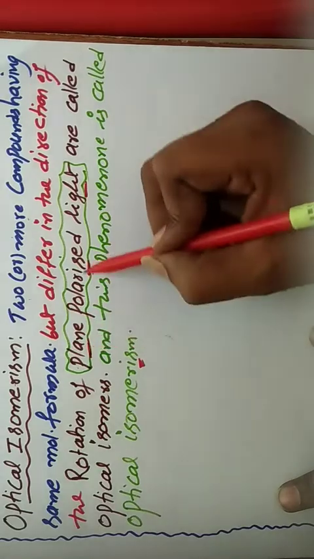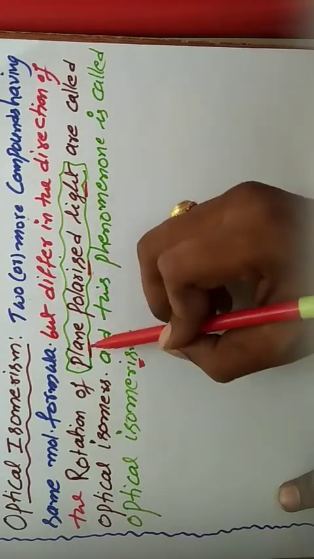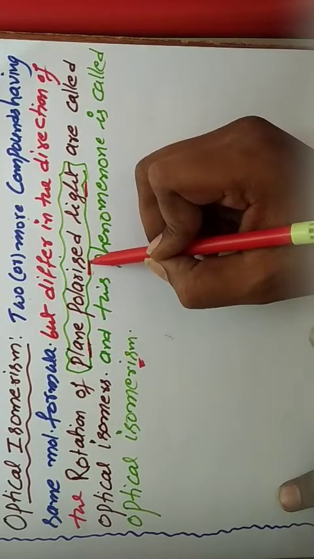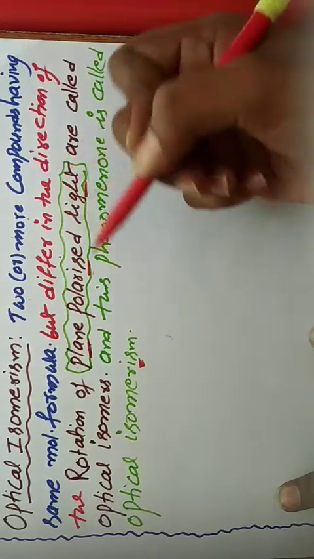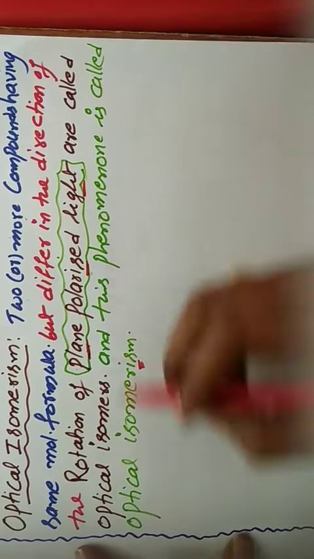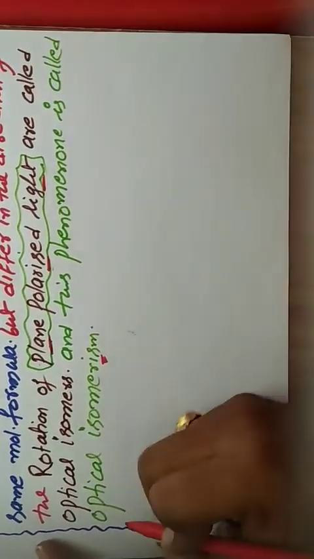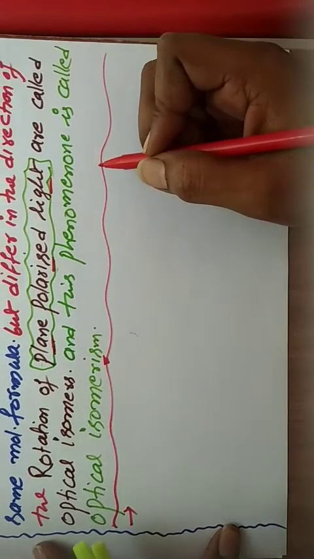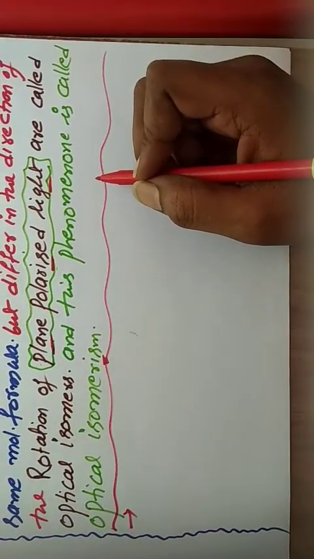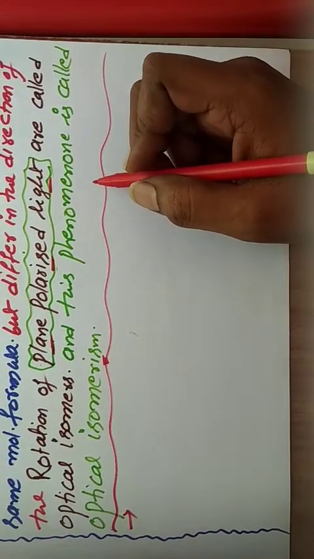First we discuss how to prepare plane polarized light. We already know ordinary light.